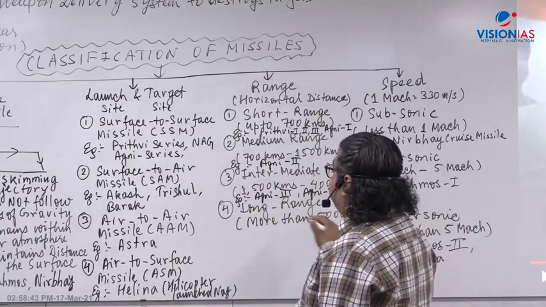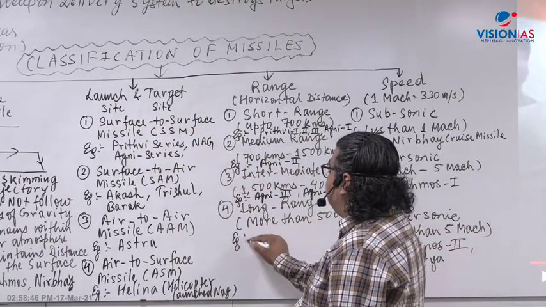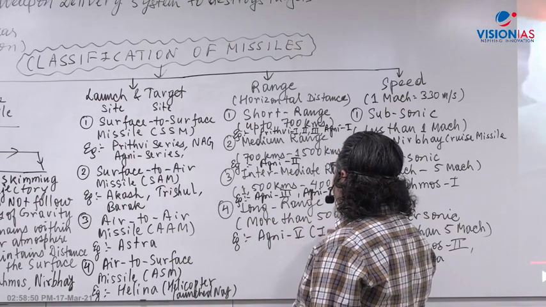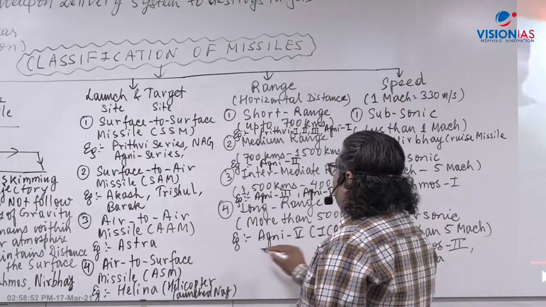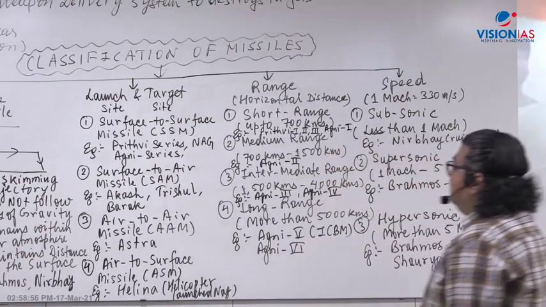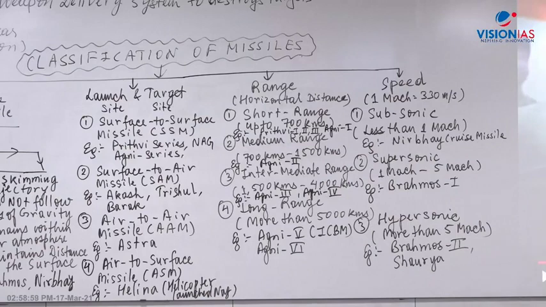Then coming to long range missile. That is one good example, Agni 5. Agni 5 is an ICBM, Intercontinental Ballistic Missile. And now the DRDO is developing Agni 6. Right? DRDO is also developing the Agni 6 missile.